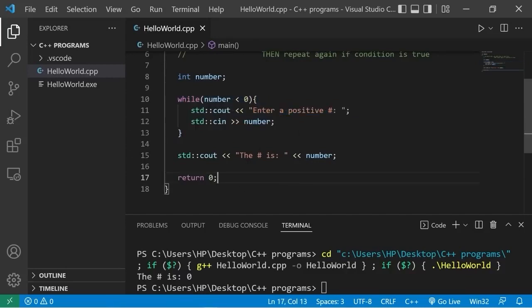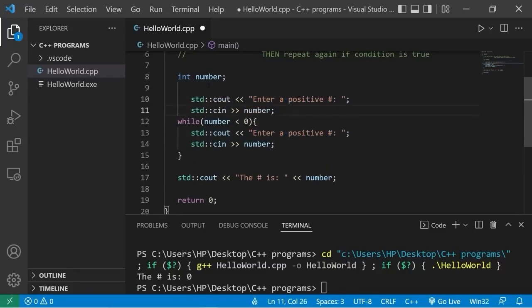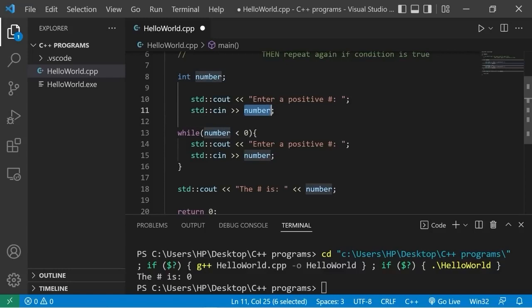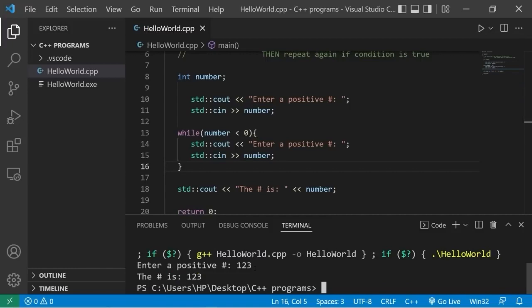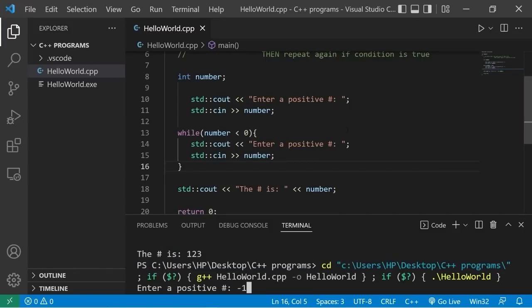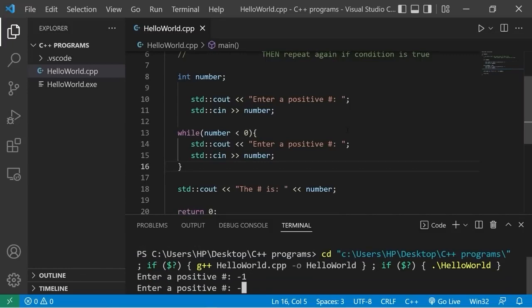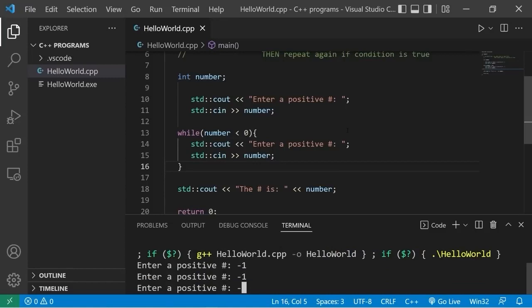Another way in which we could write this, but it's not the best solution, is that we could copy what's within this block of code, then run it once. If number is still less than 0, we would then execute this block of code repeatedly. Let's try this again. Enter a positive number, 1, 2, 3. The number is 1, 2, 3. Let's type in a negative number, -1. Enter a positive number, -1. Enter a positive number, -1. So I can't actually continue until I enter in a positive number.